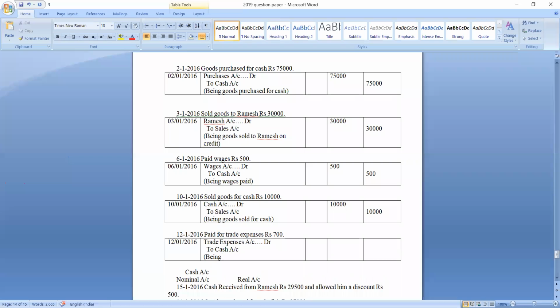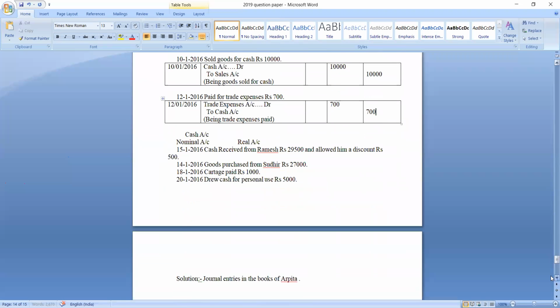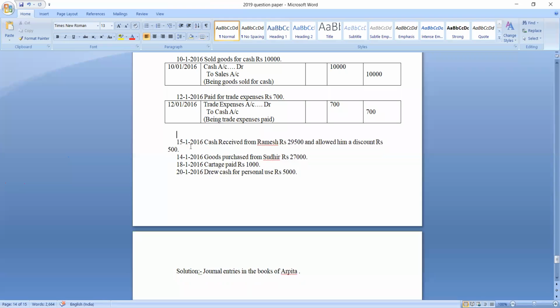What is the narration? Being trade expenses paid. So how much? Debit column parallel to trade expenses account 700 rupees. Credit column parallel to cash account 700 rupees. Hope you people are following me. Okay, let us pass the next journal entry.